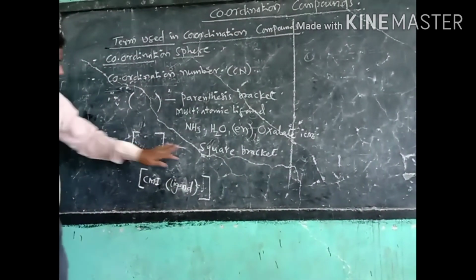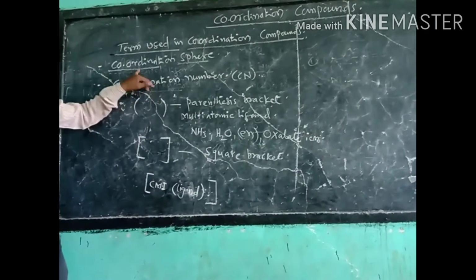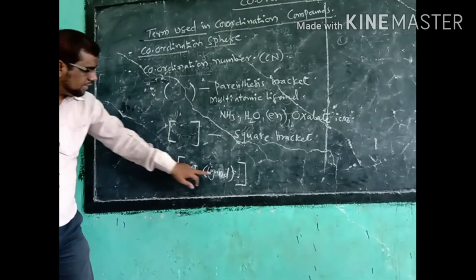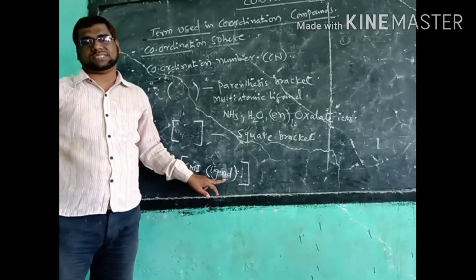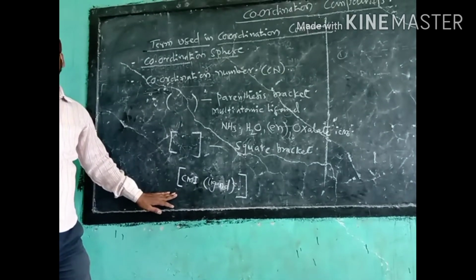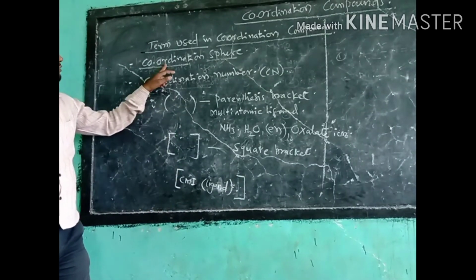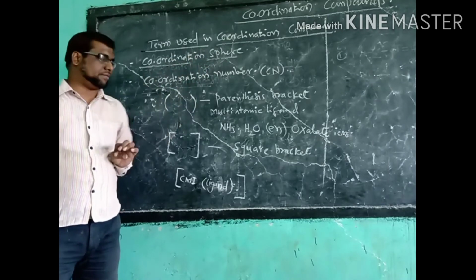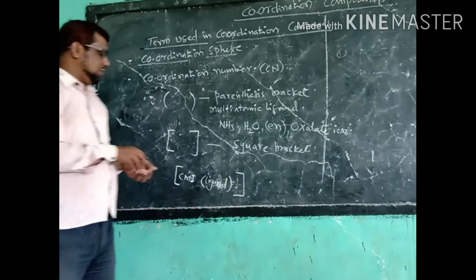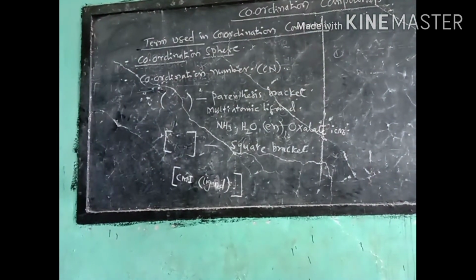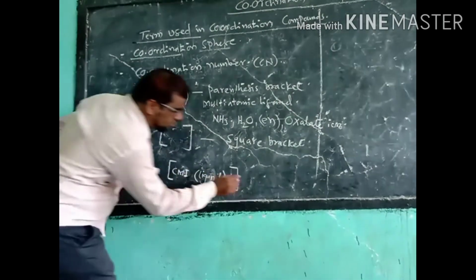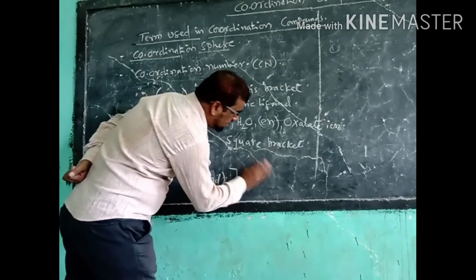Such a bracket is known as the coordination sphere. In the coordination sphere, the central metal ion and ligands are present. The whole formula is shown in such a bracket. Such a sphere is also known as the coordination sphere. Now the second one is the coordination number.